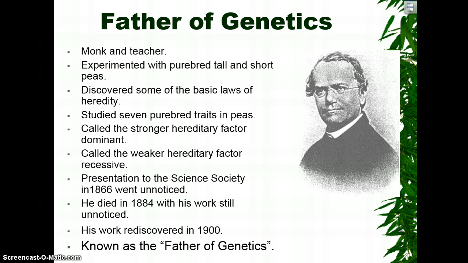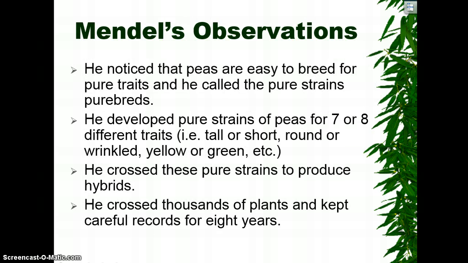He presented his information. They pretty much ignored it. It wasn't until after he had passed away that his work was rediscovered, and he's now known as the father of genetics. Again, he worked with the peas because they were easy to work with. He had pure traits, and he looked at 7 or 8 different traits. It depends on which book you look at, and we're going to look at those in a minute.